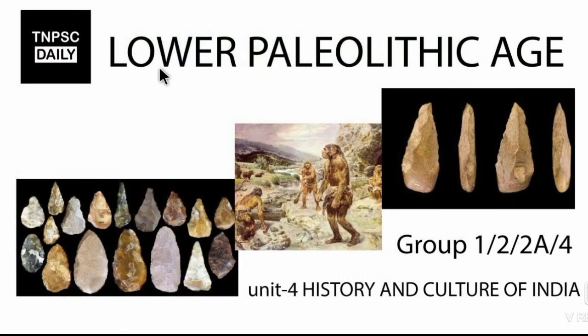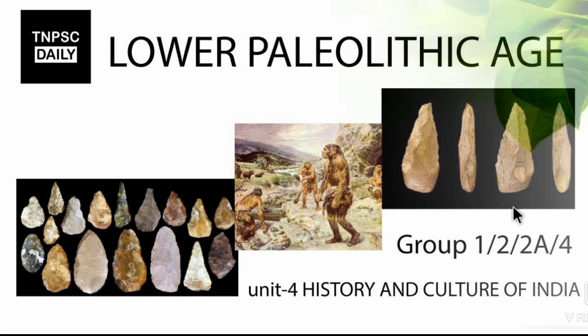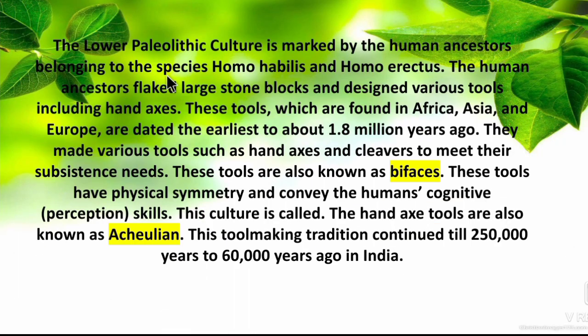So next we can see about the lower Paleolithic age. Paleolithic means Stone Age. So Stone Age itself we can classify as lower age, middle age and upper age. So first we can see about lower Paleolithic age. The lower Paleolithic culture is marked by the human ancestors belonging to the species Homo habilis and Homo erectus. So in the whole lower Paleolithic period, the species found were Homo habilis and Homo erectus.